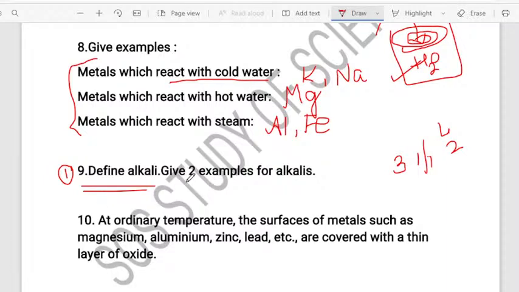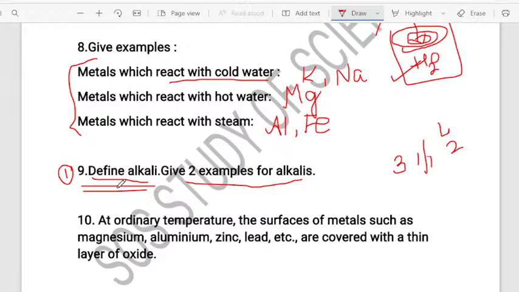Define alkalis. Give 2 examples for alkalis. I have told you in the yesterday's crash course there is difference between the alkalis, and I also told you about one more concept. Okay. So what is meant by alkali? Let us now talk. So when we talk about alkalis, alkalis are the bases that are soluble in water.